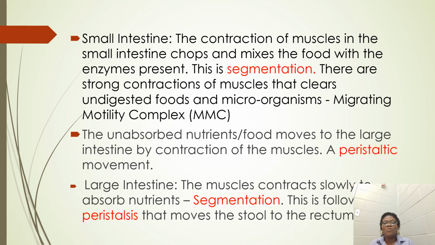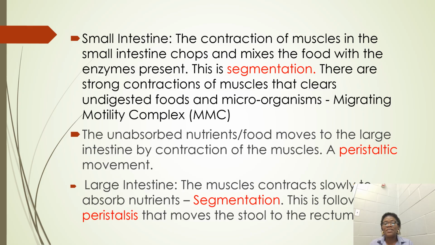Now, the unabsorbed nutrients, that is, the unabsorbed foods, food waste, the ones that are not absorbed within the small intestine, now move to the large intestine by contraction of the muscles, like I said earlier. This contraction of the muscles, the movement, is also referred to as peristaltic movement. So, it moves by peristaltic movement into the large intestine.